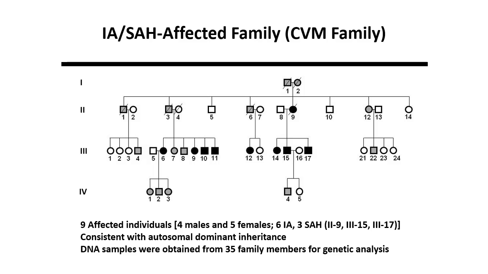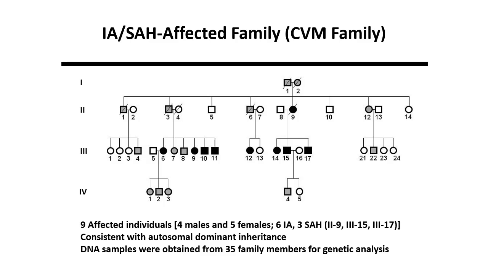Over the course of time, we have established one of the largest sample biobanks for IA patients in the world. Through these efforts, we have recruited many large IA-affected families. Here we will discuss one such large IA-affected family that we termed the CVM family. For this presentation, we obtained informed consent and DNA samples for 35 family members. This pedigree is consistent with autosomal dominant inheritance.